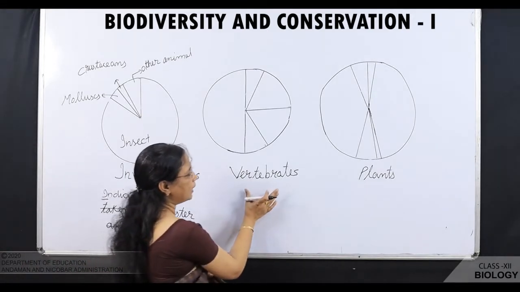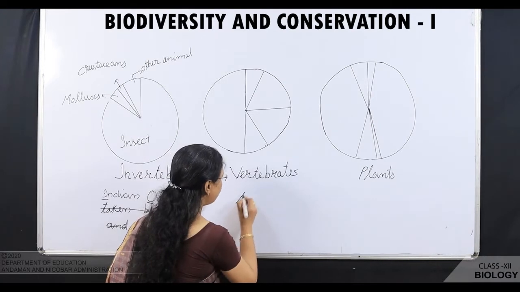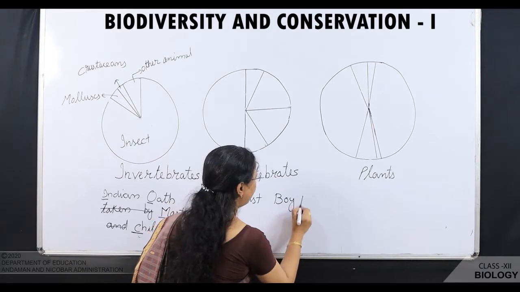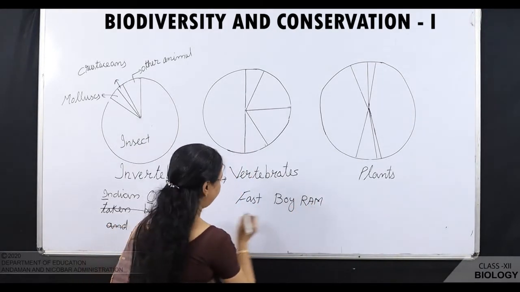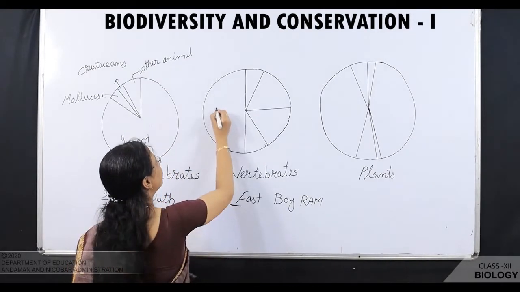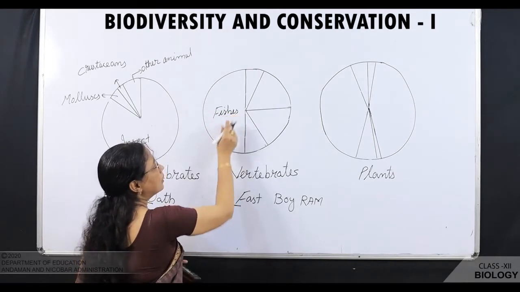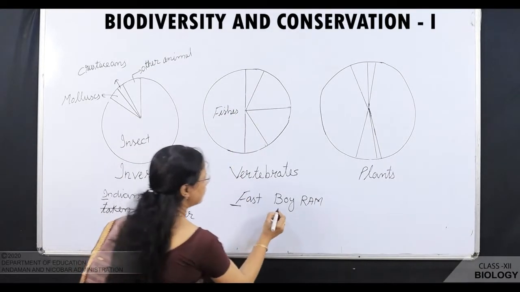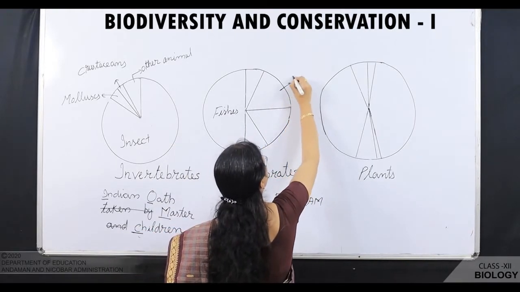Next, we'll take vertebrates. We'll take 'fast boy Ram'. I have written it in capitals. We'll take the capital letter F. F for fish. We'll start from fishes, the larger area, and then go to the smaller area. Next is B, the next larger area, so here come birds.